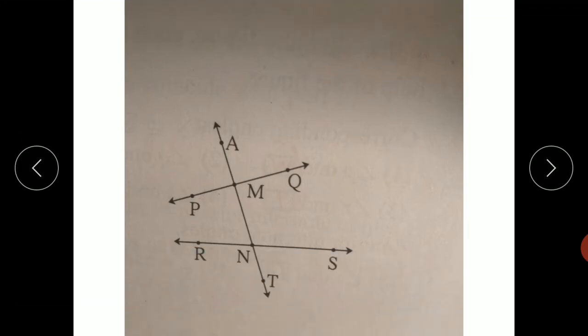So there are three types of angle pairs: corresponding angles, interior angles and alternate angles. There are four pairs of corresponding angles, two pairs of interior angles, two pairs of interior alternate angles, and two pairs of exterior alternate angles.